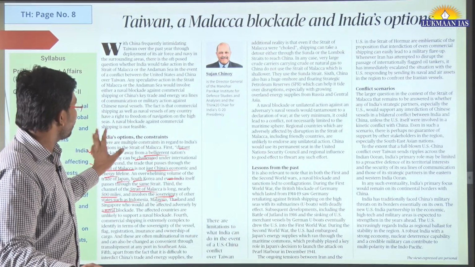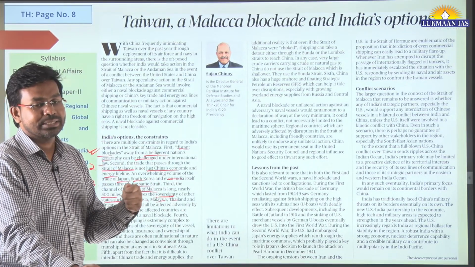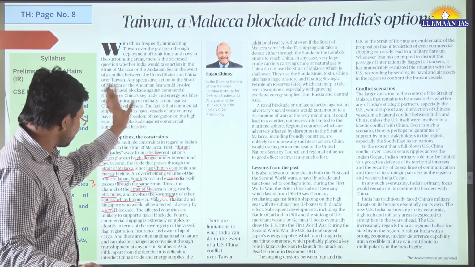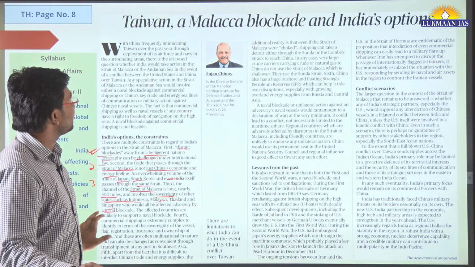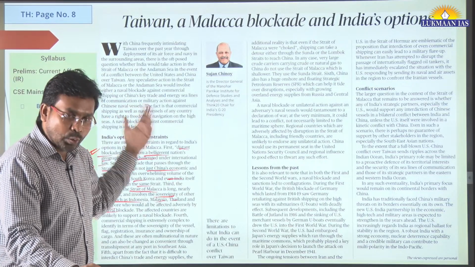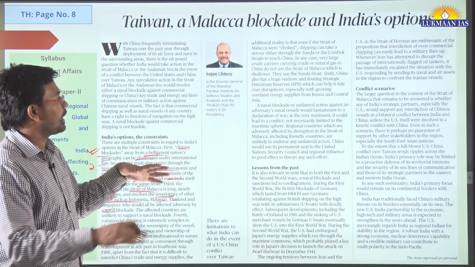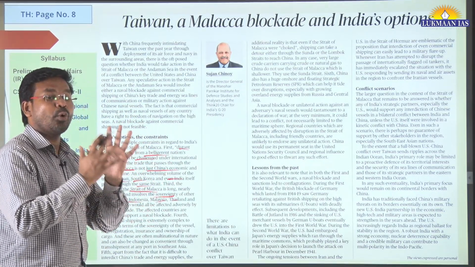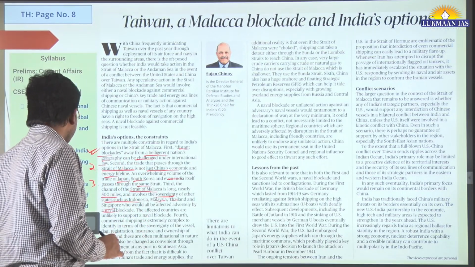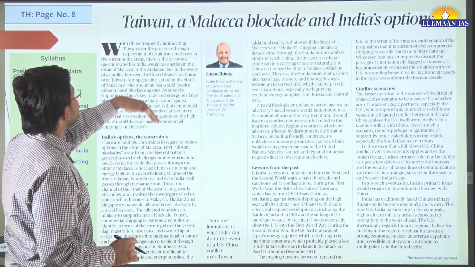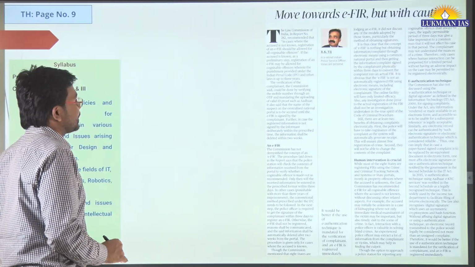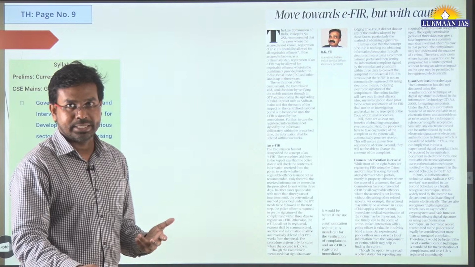So they have said what the constraints are related to India's action in this region. He has mentioned many such points, I think 6-7 points. You need to go through these points to understand a little bit, but what we have discussed is an overview of the total article. It has not happened very recently, it happened last year. The author has talked about how China has stationed its naval forces over there.